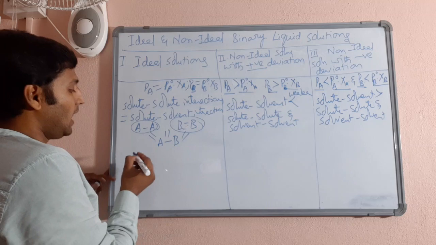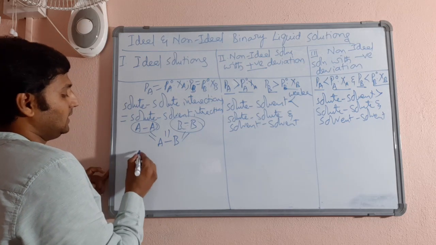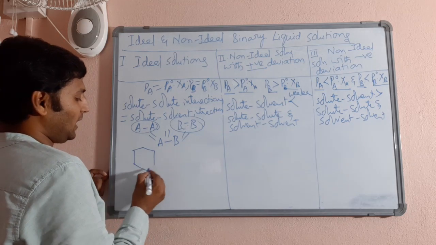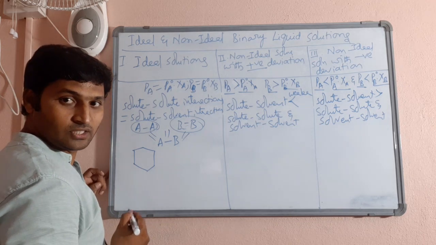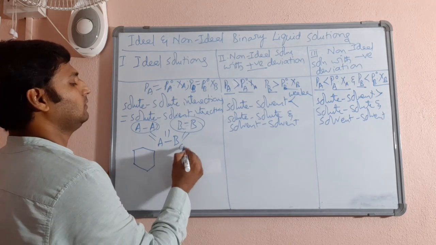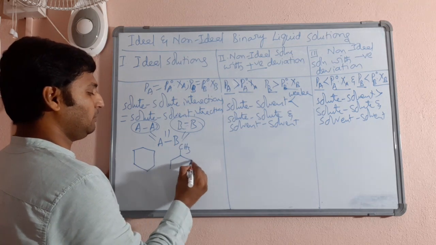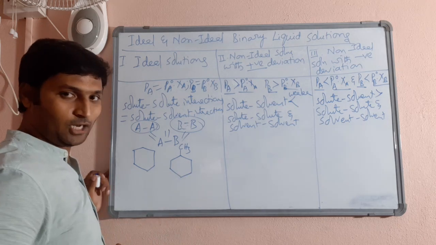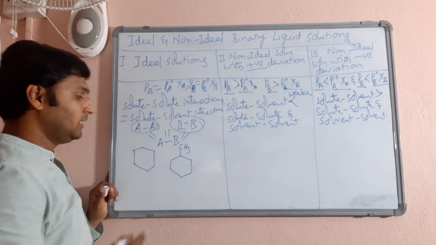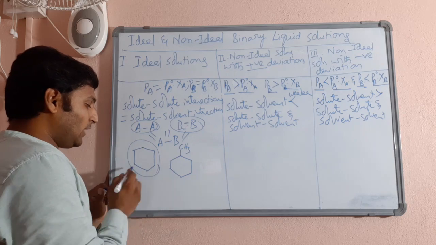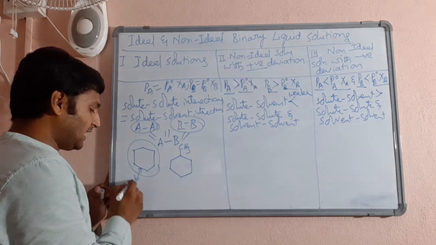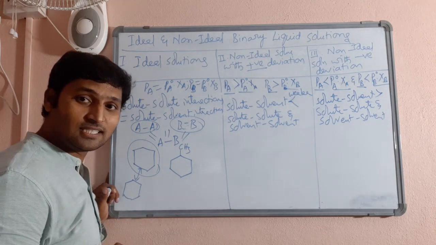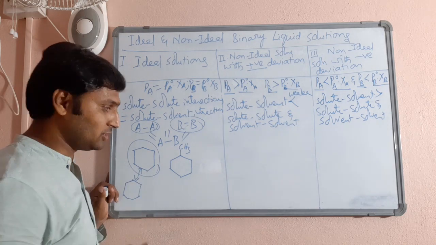Say, I have mixed cyclohexane, say, with methyl cyclohexane. Let me take an example. Between cyclohexane and cyclohexane molecules, what forces exist? London forces.